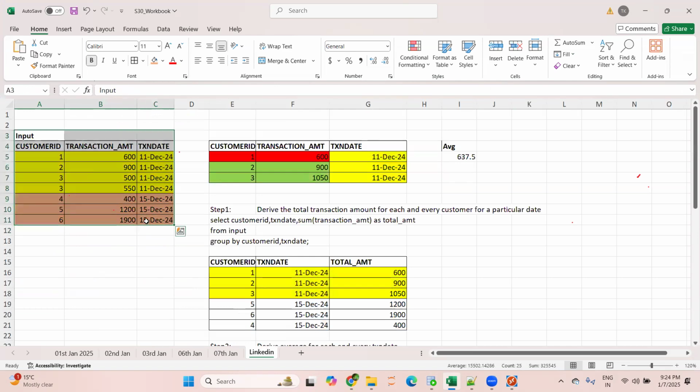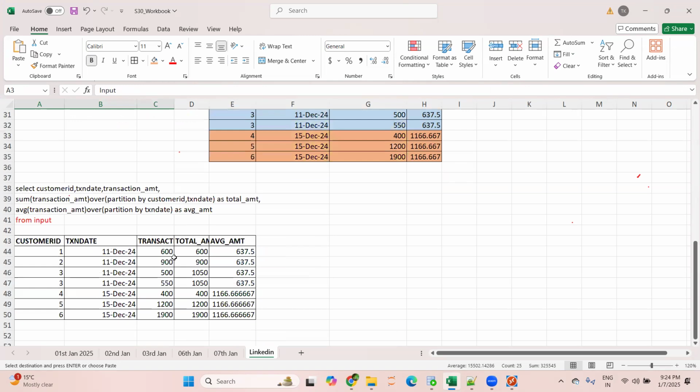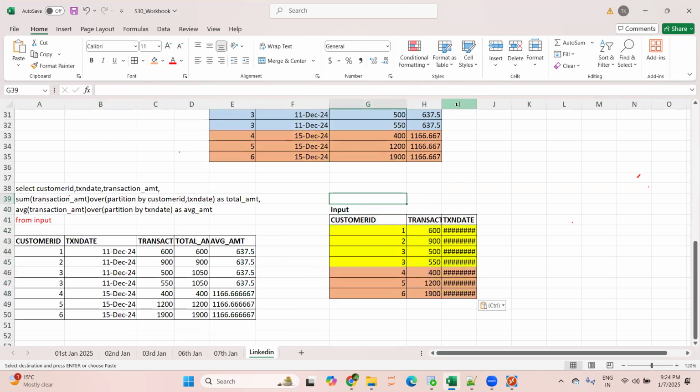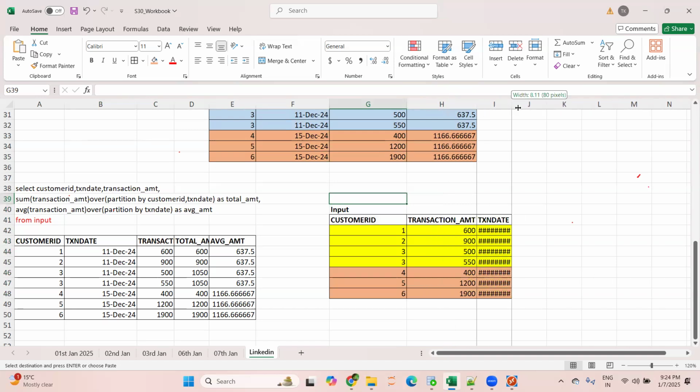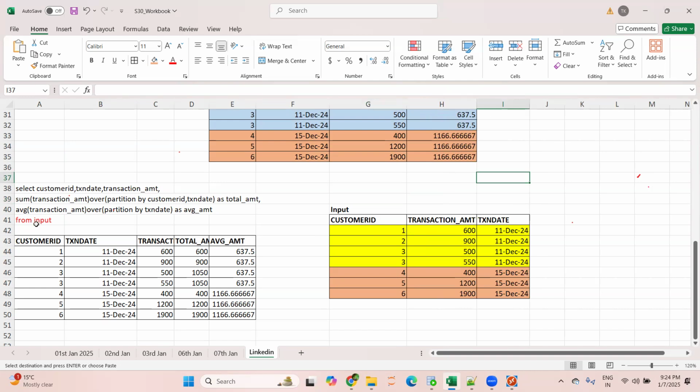I'm starting from scratch. Even if you have understood, I request you to just listen again. Maybe you will learn something new this time. So first of all, FROM input: the engine will take a copy of the input table. This is our input table, right? Then after FROM, you are left with two keywords, SELECT and the window functions, so any one can be executed once.